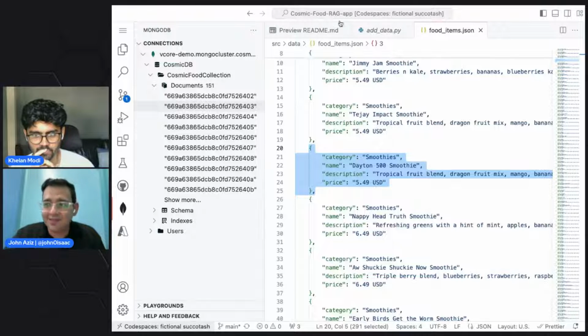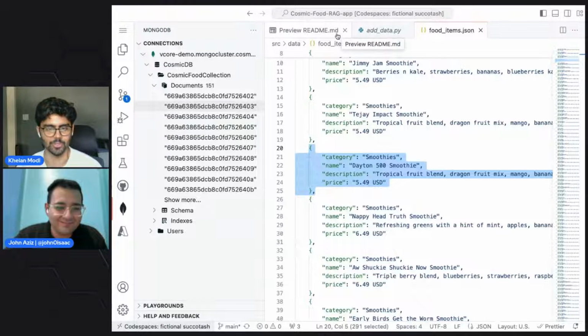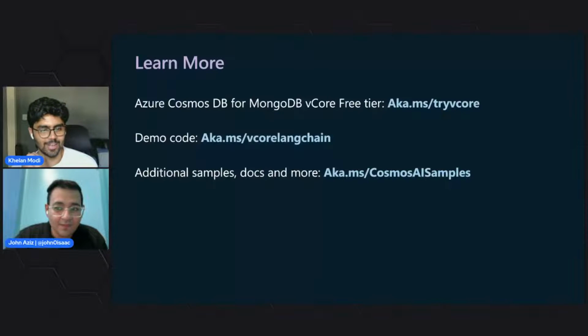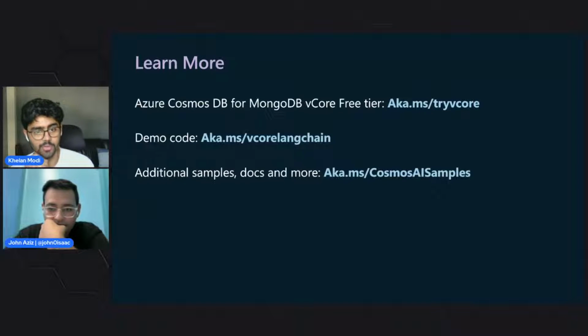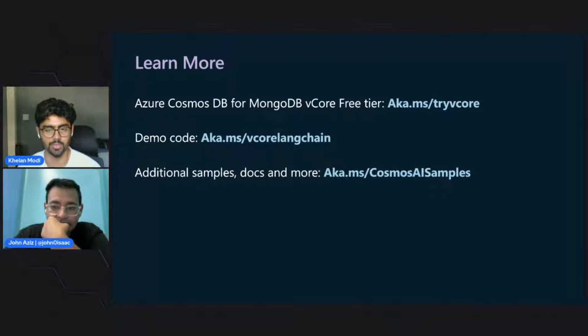Yeah, that's it. Thank you so much, John, for showing us the code. Obviously, there's a lot that goes on behind the scenes. So if you want to check it out, check out the demo code at aka.ms/vCore-LangChain. And if you're interested to look at other samples that we have built for Cosmos DB, you can check it out at aka.ms/Cosmos AI samples, where we also have documentation on how you can get started with Cosmos DB to build your Gen AI applications.